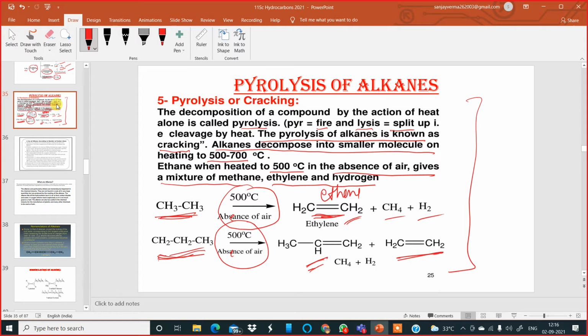Here I will ask indirect questions. Okay, so I'll ask a question like this. For example, what are the products, or suggest possible products obtained when propane is subjected to 500 degrees Celsius in the absence of air? So what should be the answer? The answer should be ethene and propene, along with methane and hydrogen gases as well. So this breaking down, splitting up into smaller components of the alkanes because of high temperature, because of the action of heat, is called pyrolysis or cracking.